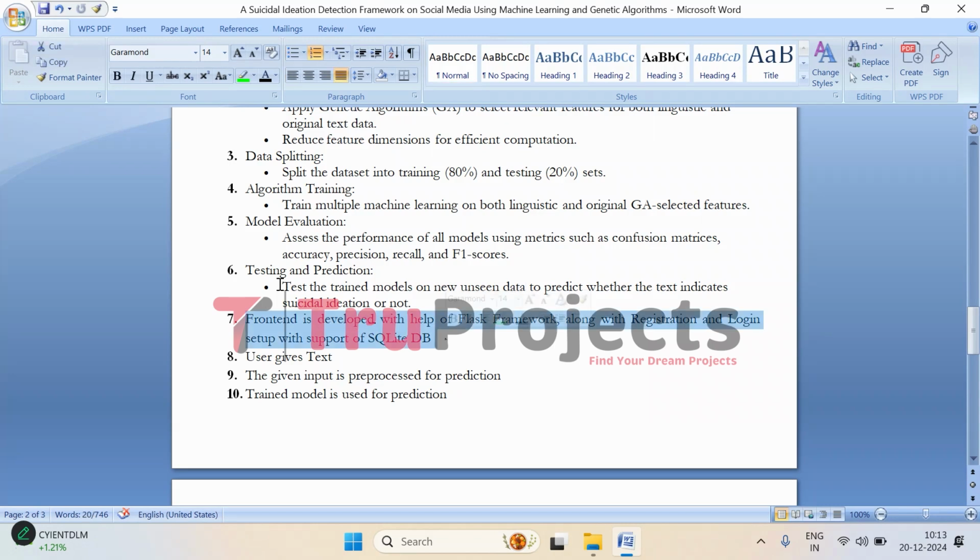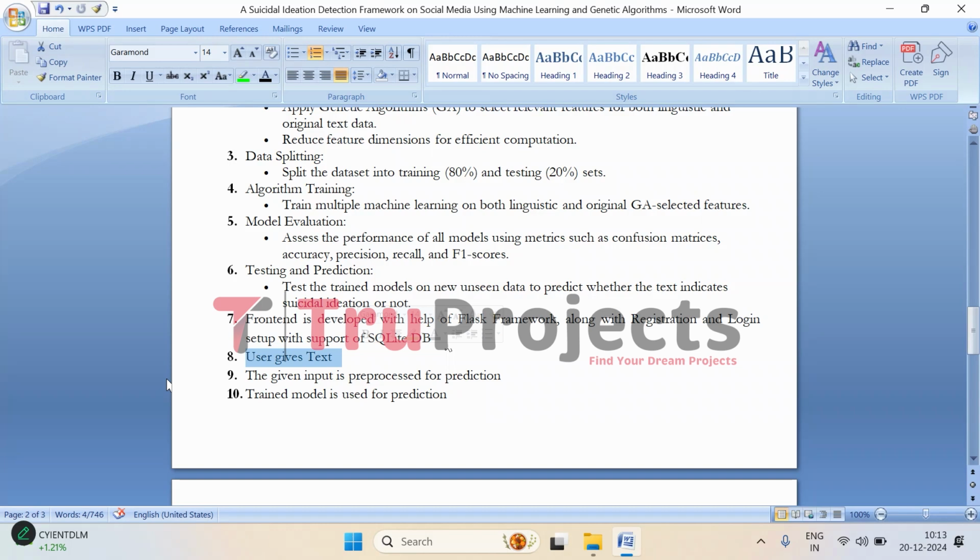And here comes the front end part. To make the system more user friendly, a front end is developed using the Flask framework that provides a simple web interface so that users can interact with the model. The front end allows users to input the text and it ensures that the system is easy to use and accessible. And in the front end, users will be able to provide a text post through a web interface.